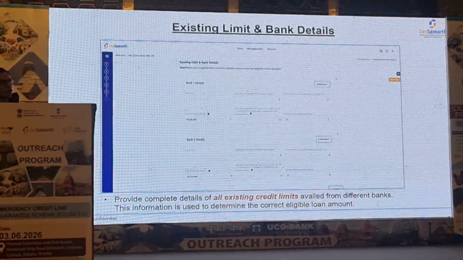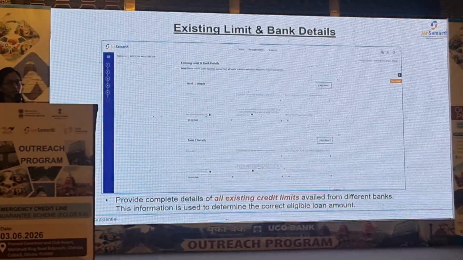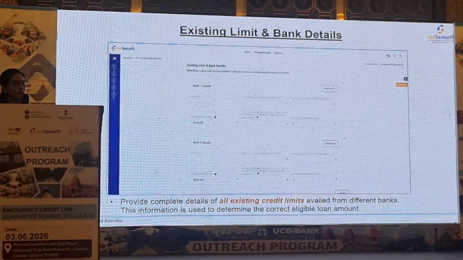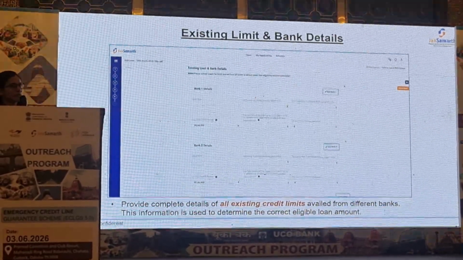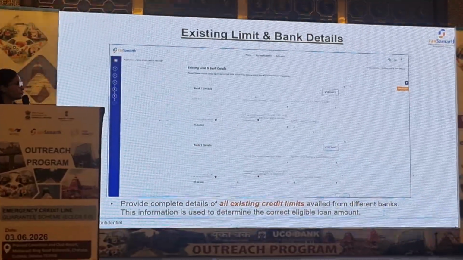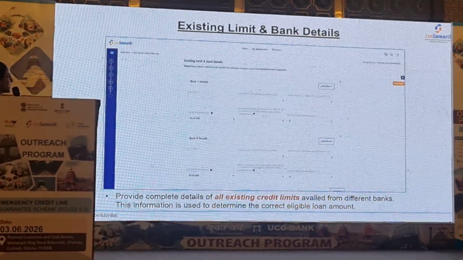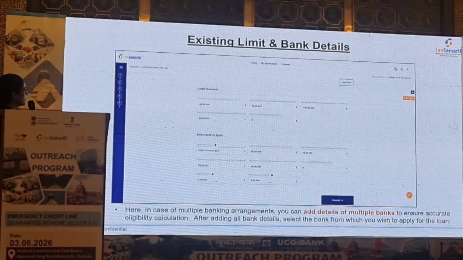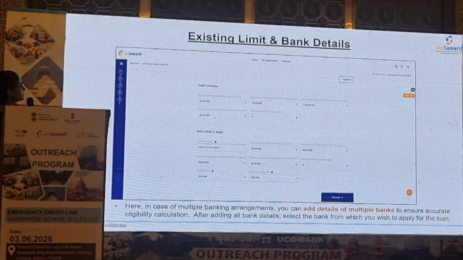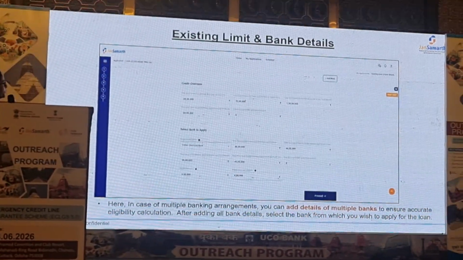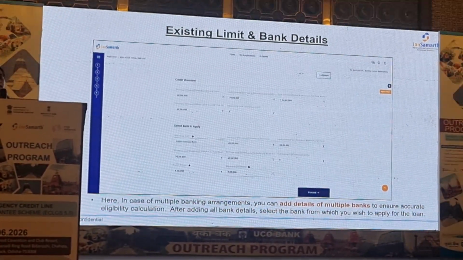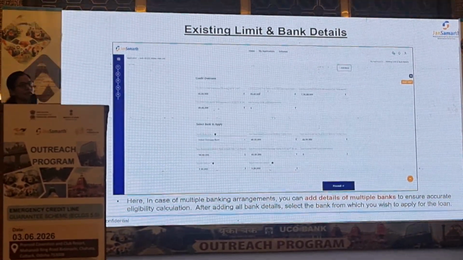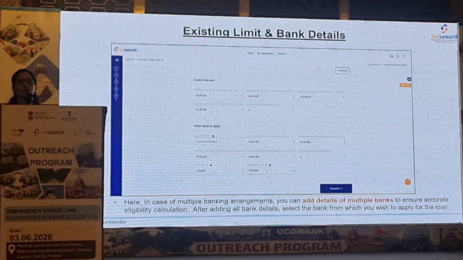So this is the page where you will enter all the existing banking details, because the scheme is for the customers who are already enjoying limits with the banks. So here all the existing limits that you have at different banks are supposed to be entered. We are capturing the bank name, sanction details, and the eligibility is calculated. Once all the banking details are added, in the credit overview we are showing the cumulative amount of all the banks that you have added. And the last section is basically to make the selection of the particular lender.